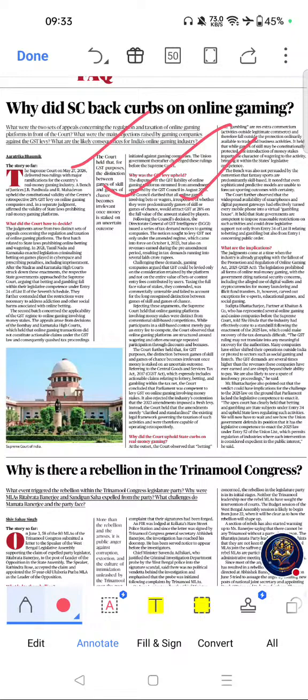GST frequently appears in UPSC prelims and mains. Legislative competence under union list and state list is a core constitutional topic. Digital economy regulation is an emerging governance issue. Important for banking, SSC, railway, and state public service exams.